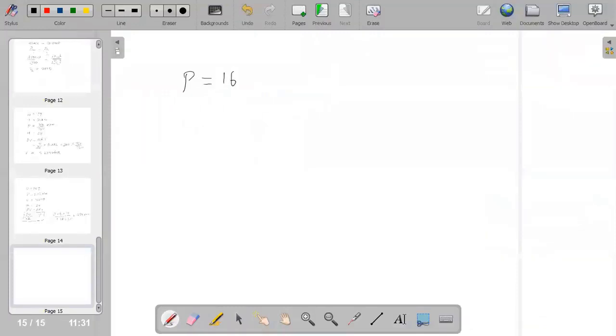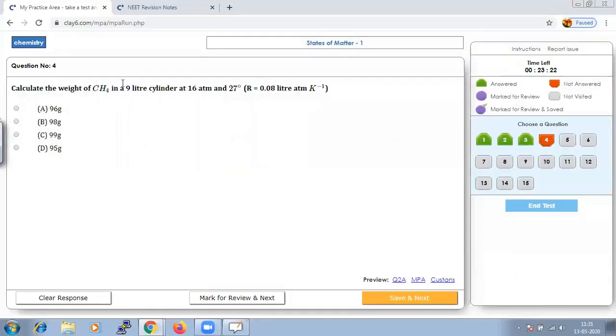Pressure they have given us 16 atm. Volume it is 9 liters. Temperature 300 Kelvin. And of course we need to calculate the molar mass of your CH4.